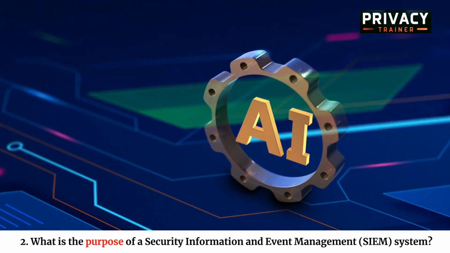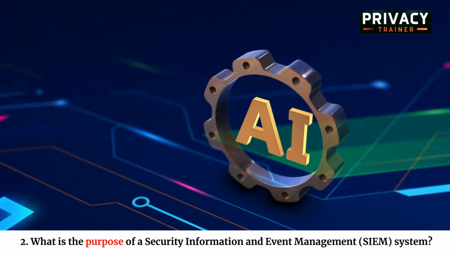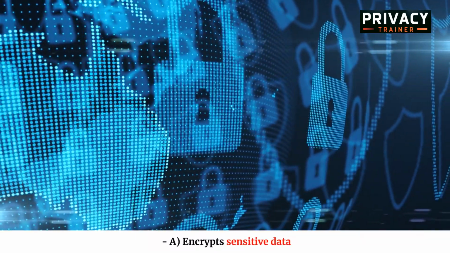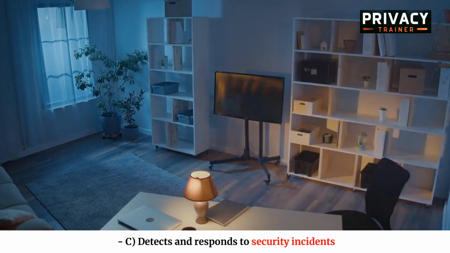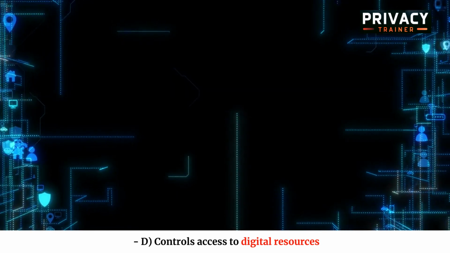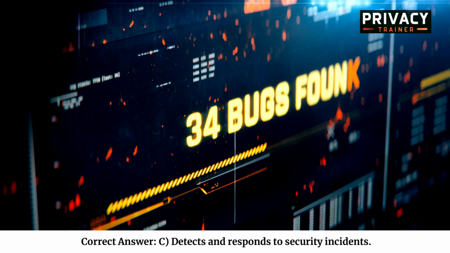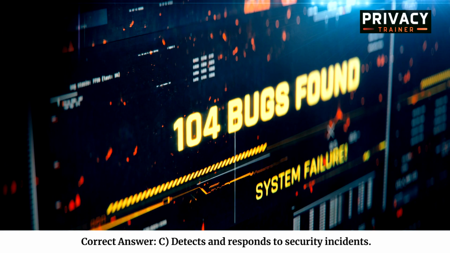2. What is the purpose of a security information and event management (SIEM) system? A. Encrypts sensitive data. B. Monitors network traffic. C. Detects and responds to security incidents. D. Controls access to digital resources. Correct answer: C. Detects and responds to security incidents.